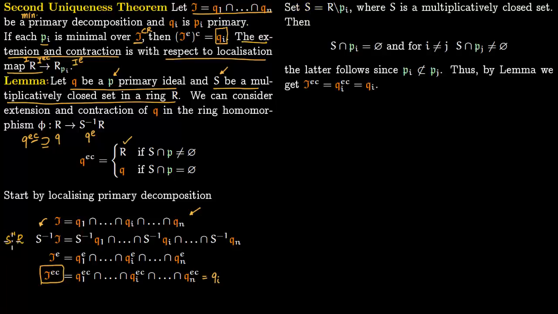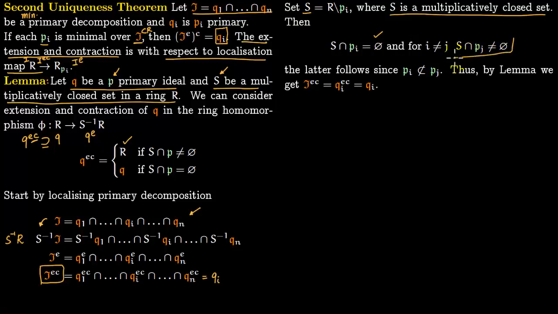Now, a multiplicatively closed set S we are choosing here, in which we are extending and contracting. Obviously we are going to work in this localized ring R_pi, and this localized ring can only be obtained if your multiplicatively closed set is precisely R minus pi. You take all the elements of this prime ideal pi out, and you get a multiplicatively closed set. So S becomes a multiplicatively closed set, and S lies in the complement of pi. It's precisely the complement of pi in ring R. So S intersection pi is a null set. And if i is not equal to j, S intersection pj is not a null set.